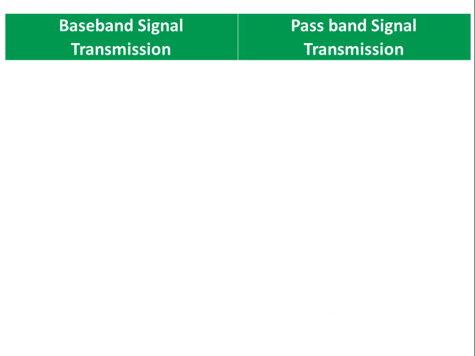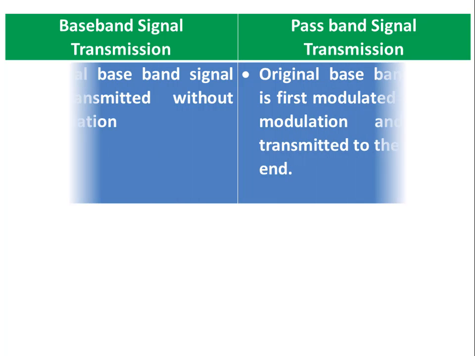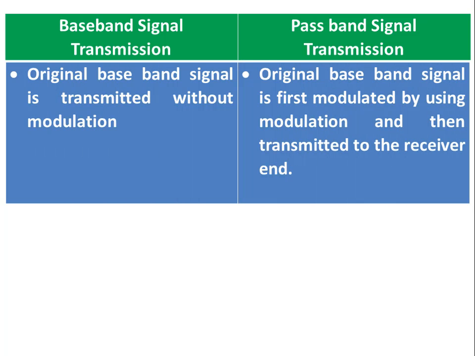If you compare baseband and passband signal transmission, the first comparison is that in baseband signal transmission, the original baseband signal is transmitted without modulation, whereas in passband signal transmission, the original baseband signal is first modulated by using a modulation technique and then transmitted to the receiver end.